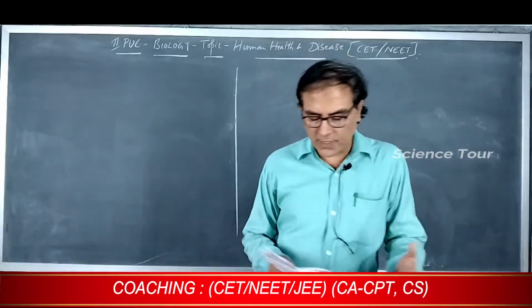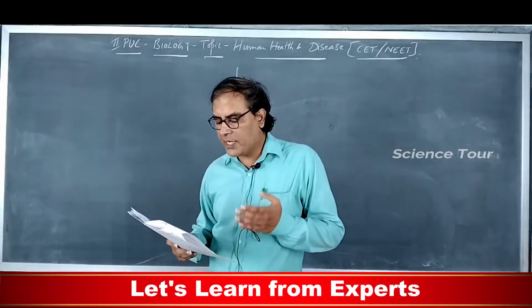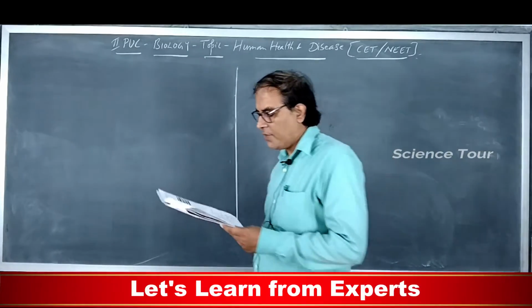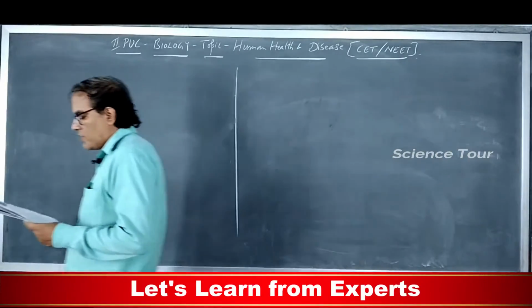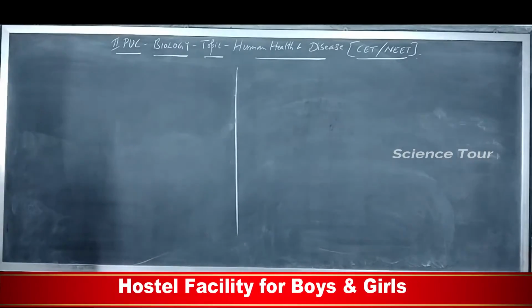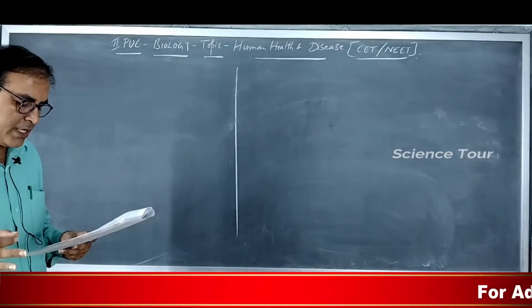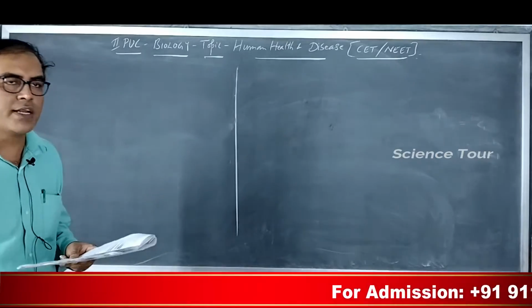Coming to question number 1, grafted kidney may be rejected in a patient due to: 1. Innate immune response, 2. Humoral immune response, 3. Cell mediated immune response, 4. Passive immune response. Grafted kidney may be rejected in a patient due to cell mediated immunity, which is responsible for graft rejection.